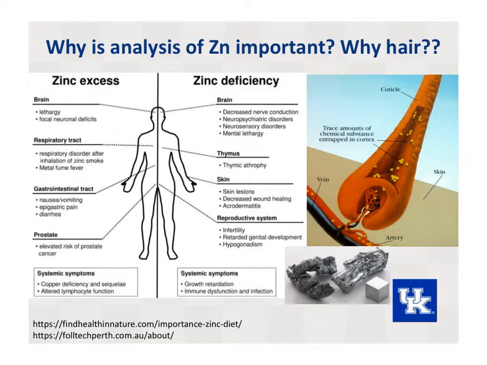Zinc is an essential trace element, and though we only need a small amount, it is necessary for our bodies to function normally. Because our bodies can't make or store zinc, we must get it routinely from our diet, and it can be obtained by eating meat, fish, nuts, and can be taken as a supplement. Zinc plays an important role in immune function, and from this figure, you can see how having too much or too little zinc can adversely affect our health.